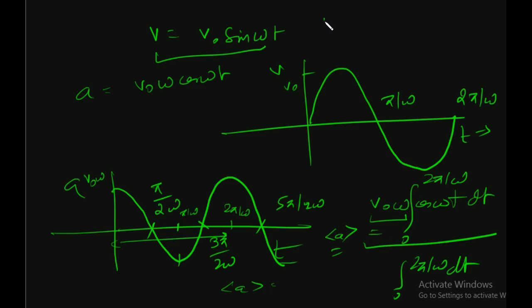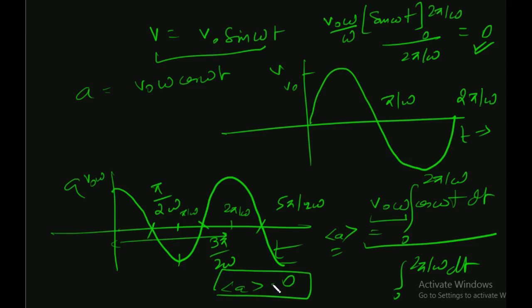So this would be equal to V naught omega by omega sine omega t from 0 to 2 pi by omega, divided by 2 pi by omega. When we put the limit here, omega cancels out, sine 2 pi minus sine 0. This is 0. So average acceleration is 0. Okay. Average acceleration from 0 to 2 pi by omega is 0.